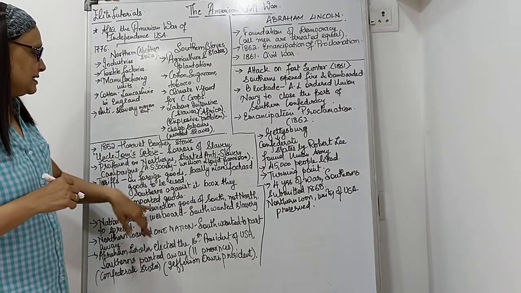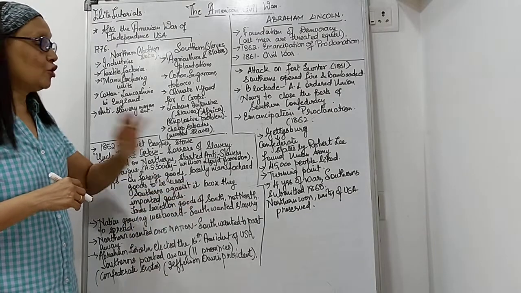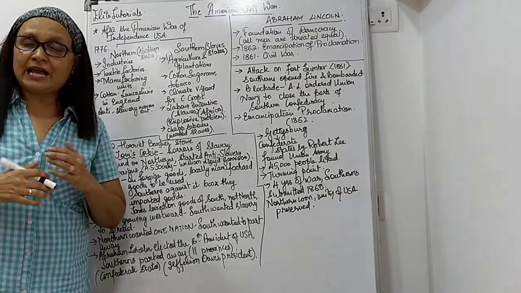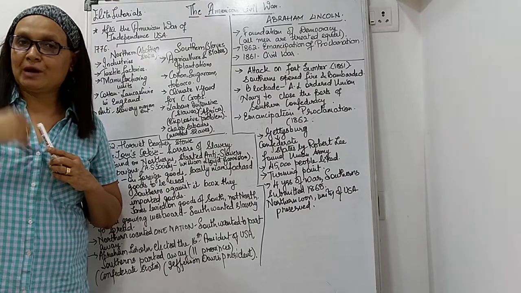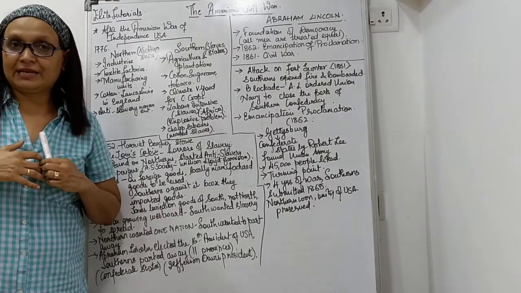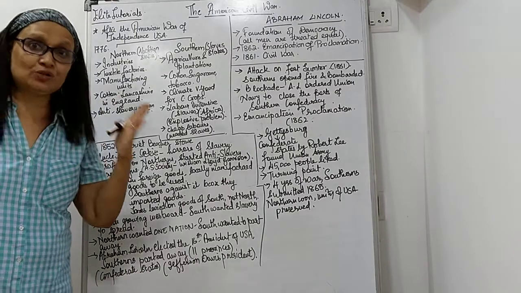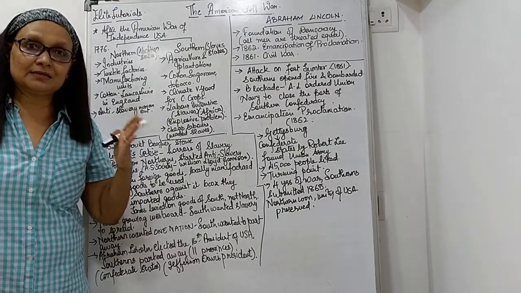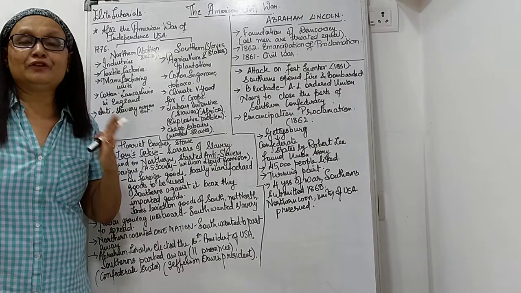Taxes levied on goods of south and not on north. Northern states were not getting so many goods from outside, but the Southerners were getting a lot of goods from outside. Can you imagine within USA they are acting so different? Basically, the Southerners are acting different. They feel that they are different from others.